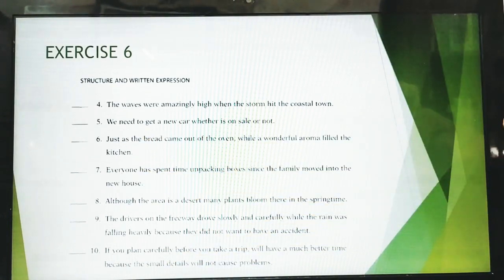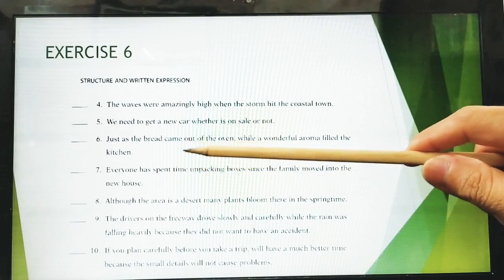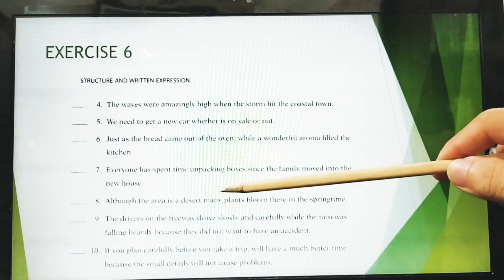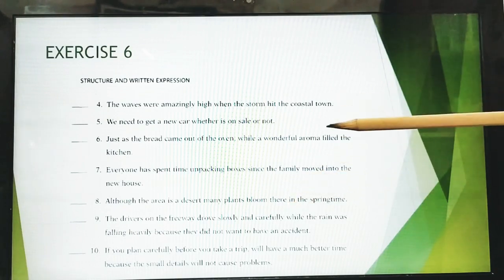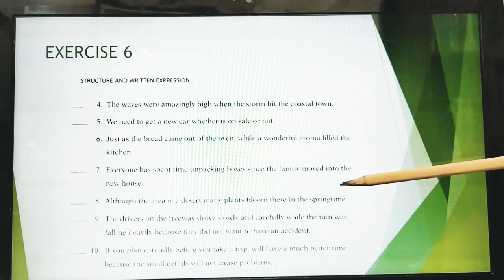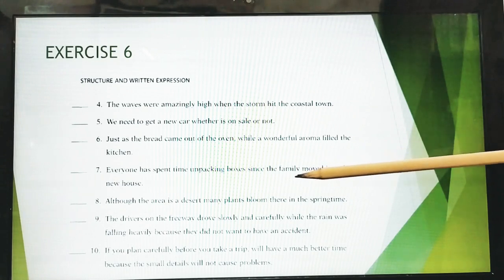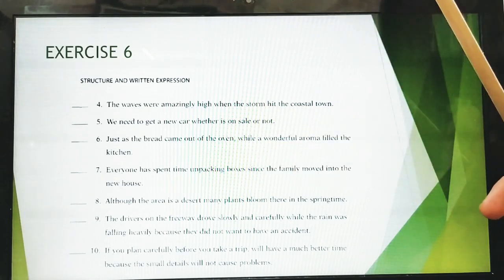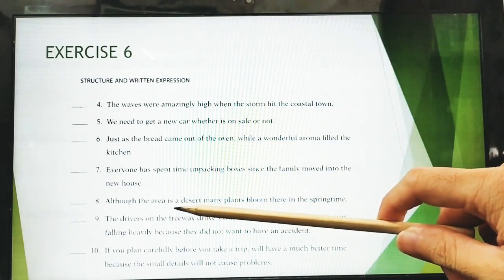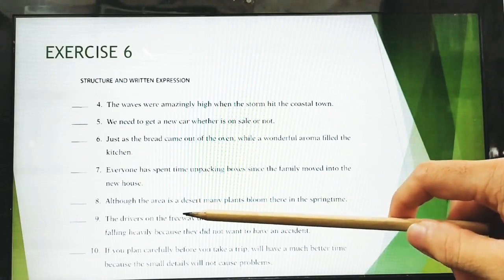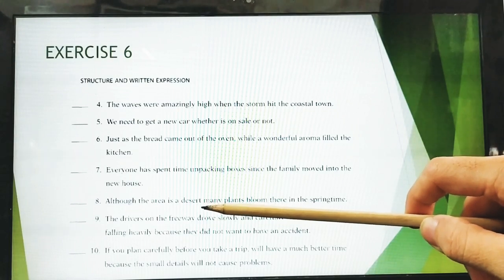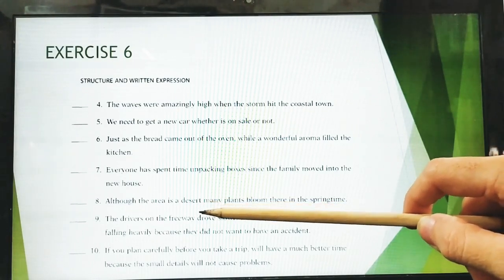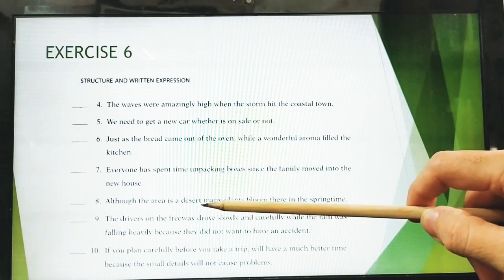Okay, number 8. Although the area is a desert, many plants bloom there in springtime. We find something wrong here. Although the area is a desert, it should have a comma. There is no comma. So the point is no comma. The comma must be here.